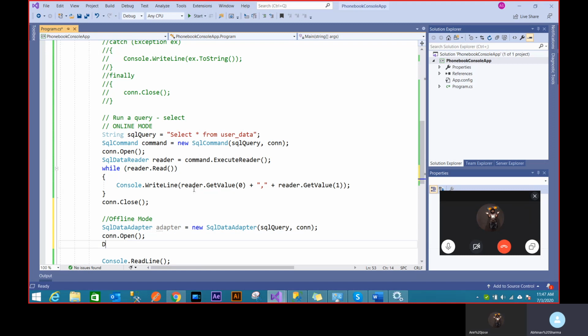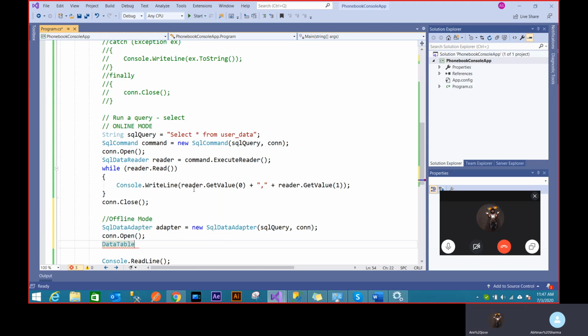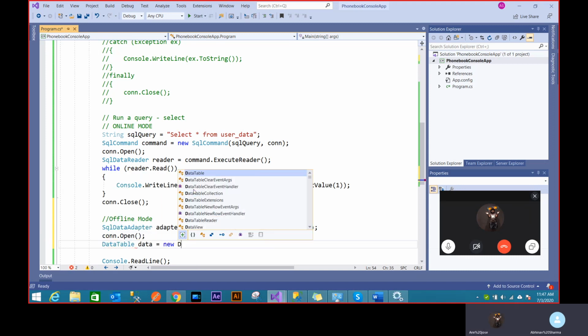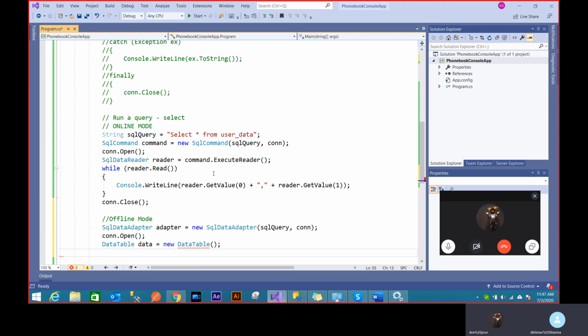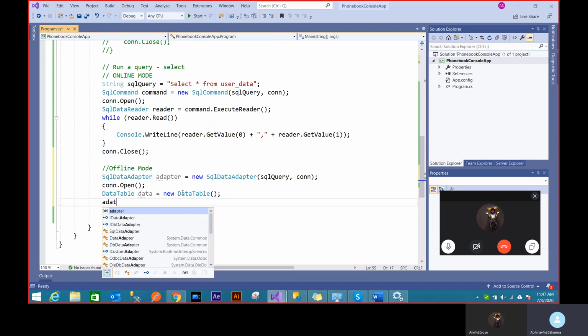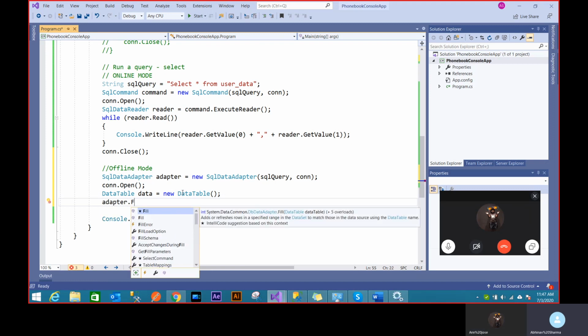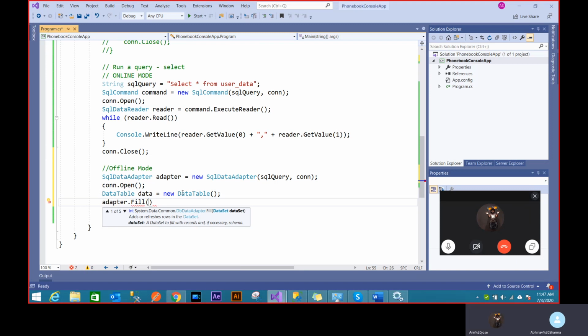Now what I can do is, because I am using offline mode, I'll use a data table of C sharp, with new data table. And I'll just say that whenever you run this query, so adapter fill, just fill my table, fill the data from the query to my data table, and that's it.